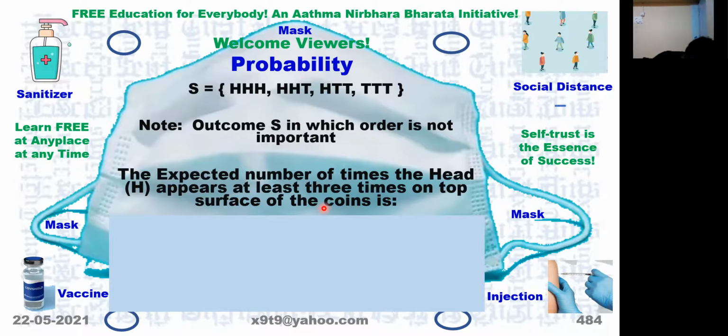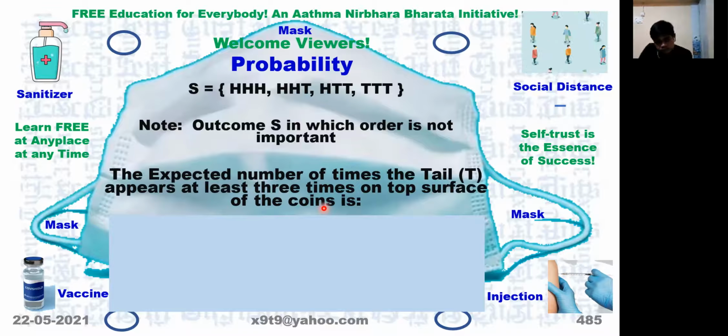So what is the expected number of times head appears at least 3 times on top surface of the coin? 1/8, because only one time it can appear. What is the expected number of times tail T appears at least 3 times? 1/8.